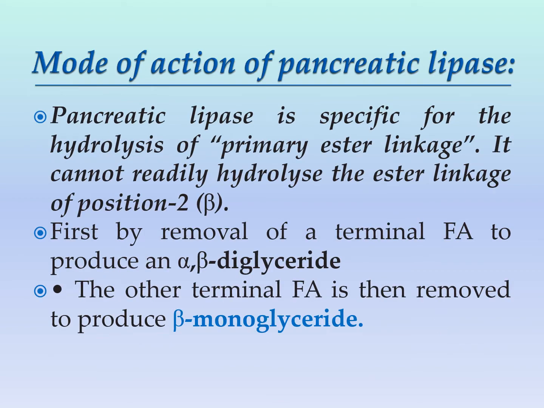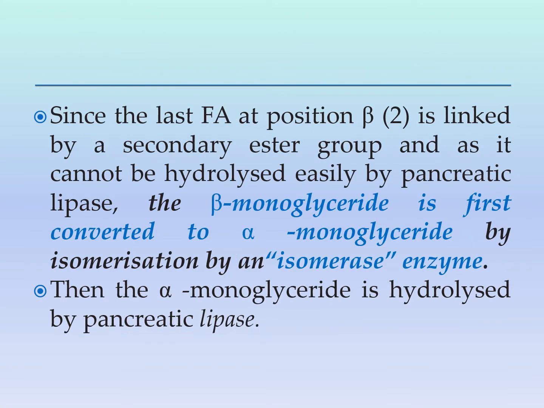So again, the mode of action of pancreatic lipase: it can hydrolyze only the primary ester bond at alpha position, and it cannot hydrolyze the ester bond at position 2 or beta position. So it removes at first one fatty acid at alpha position, releasing alpha beta diglyceride. Then another fatty acid in the alpha position, releasing beta monoglyceride. Then the isomerase enzyme acts upon the fatty acid in beta position, converting it into alpha monoglyceride. And now the alpha monoglyceride can be acted upon by pancreatic lipase, releasing free fatty acid and glycerol.